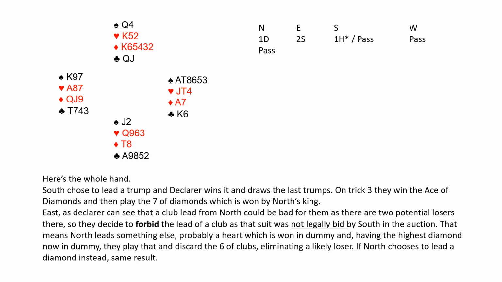East, as declarer, can see that a club lead from North could be bad for them, as there are 2 potential losers there. So they decide to forbid the lead of a club, as that suit was not legally bid by South in the auction. That means North leads something else, probably a heart, which is won in dummy, and having the highest diamond now in dummy, they can play that and discard the 6 of clubs, eliminating a likely loser. If North chooses to lead a diamond instead, same result.